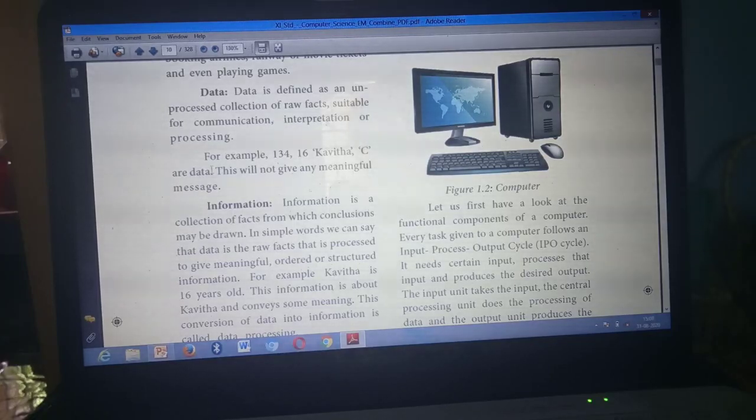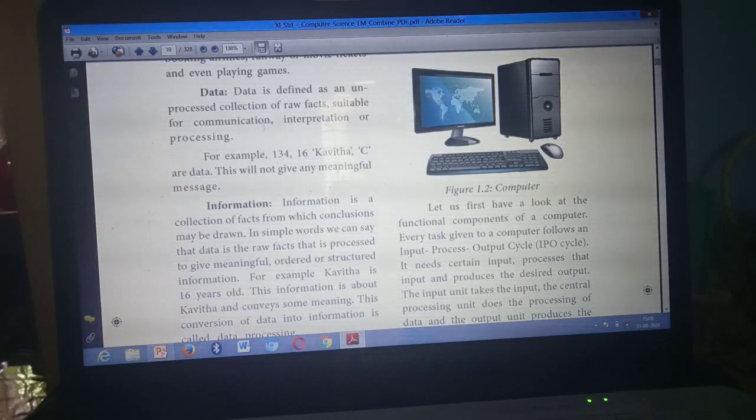Then second point, mark. In data, second point. This will not give any meaningful message. Second point for data. Then second point for information. This will give a meaningful message. So you wrote here, information will give a meaningful message. Okay. Here, your data, what you have written: this will not give any meaningful message. In information, the point you need to write is: information will give a meaningful message.